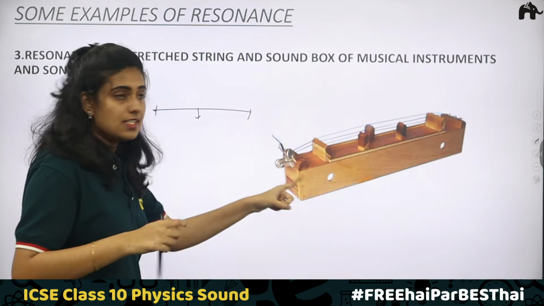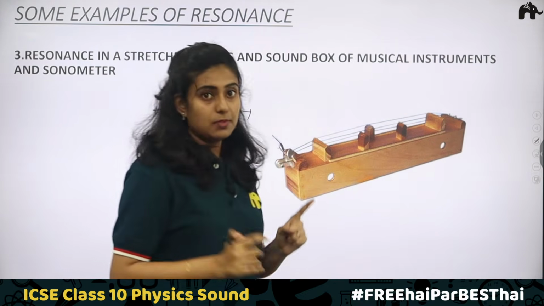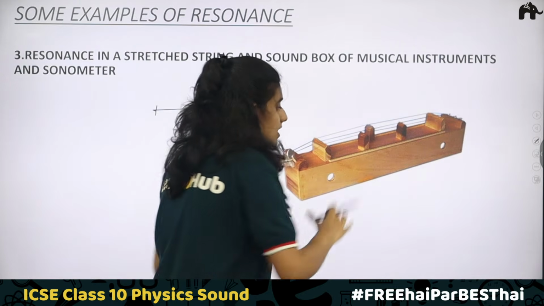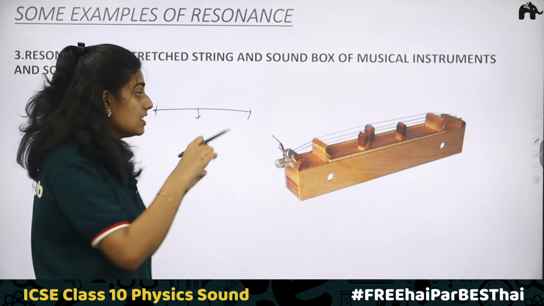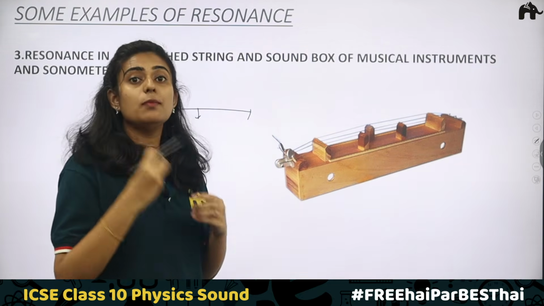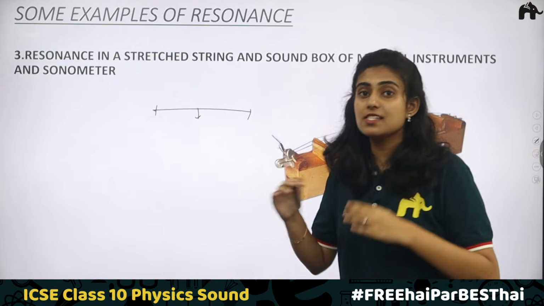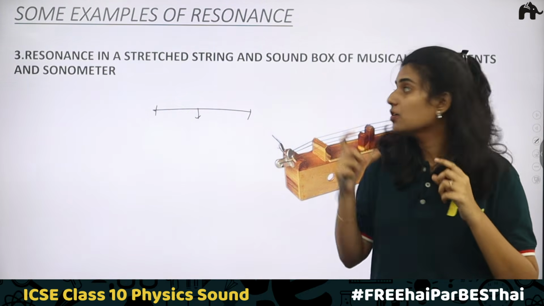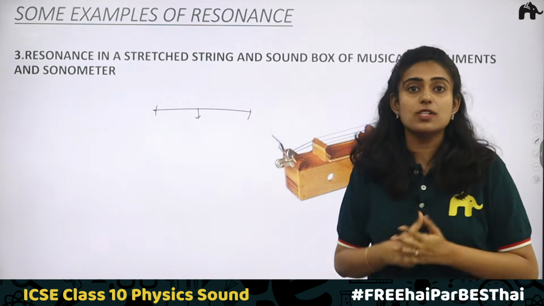Now here again the same thing is happening. When you strike the string, it can only produce a very small sound. Due to the presence of the air column, there will be air particles. These air particles will start vibrating at their natural frequency, and due to this you are able to hear a loud sound. Even in a guitar, you can see the sound box. These strings are placed on a sound box. In the sound box there is an air column, and the air particles start to vibrate at their natural frequency, so the sound gets amplified. It reaches the maximum value and you are able to hear a good sound. The sound's amplitude is increasing, and a louder sound is heard.